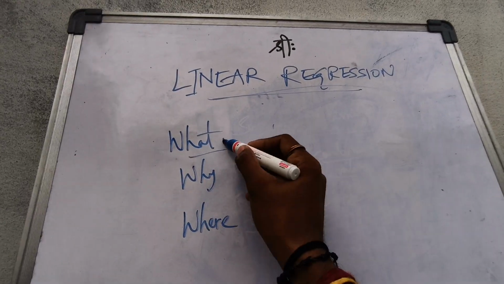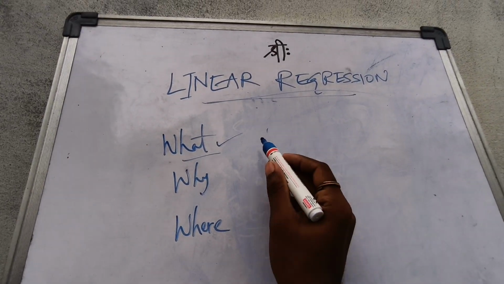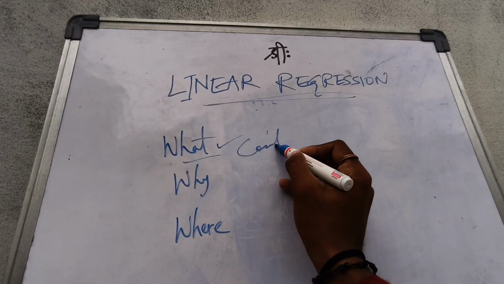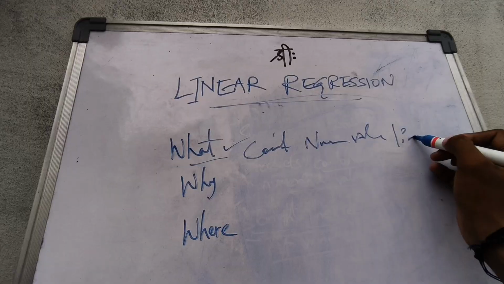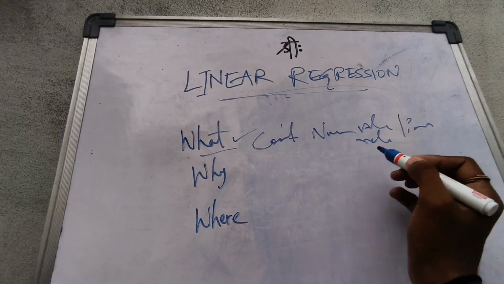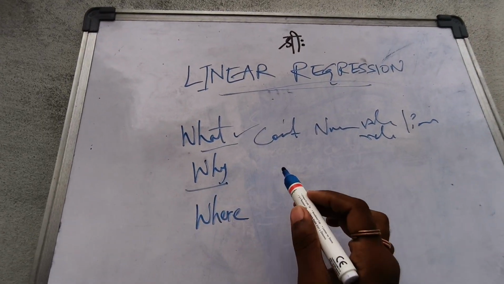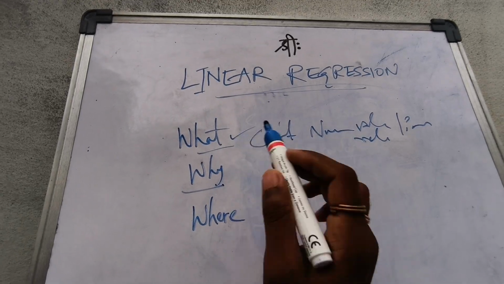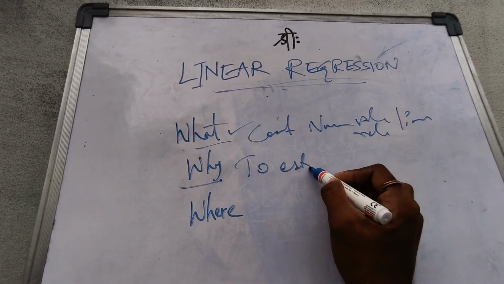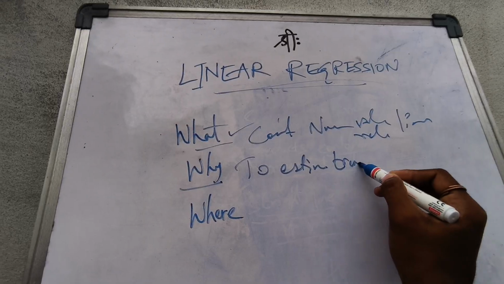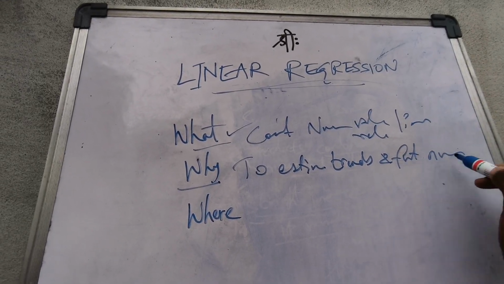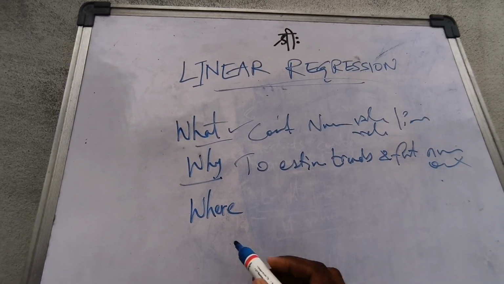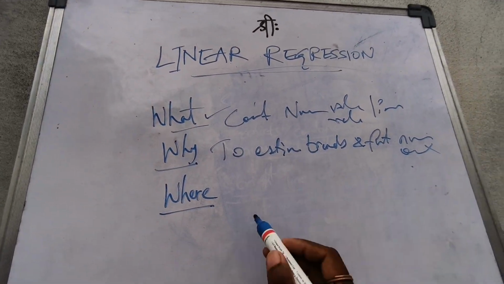So what is linear regression? It predicts continuous numerical values using a linear relationship. Okay. So now why is linear regression used? It is used to estimate trends and the future numeric outcomes.